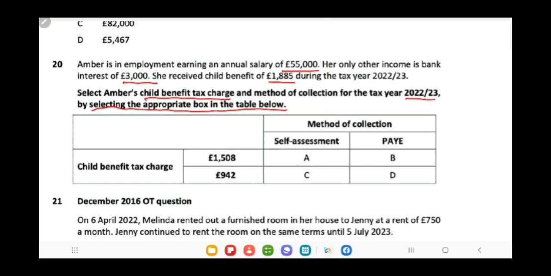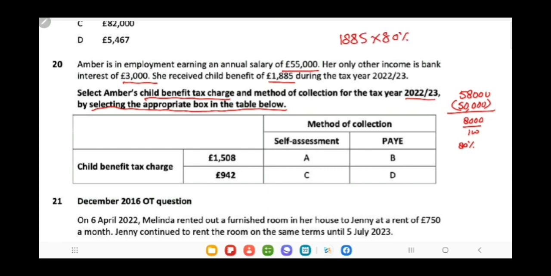The total income of this person Amber is 58,000. How much of her income is in excess of 50,000? This is the first step for the calculation of child benefit tax charge. So, 8,000 is the adjusted net income which is in excess of 50,000. So, we have to divide this by 100 and this will be 80%. So, we have to consider 80% of 1885.